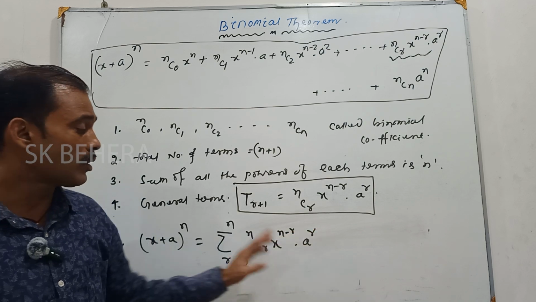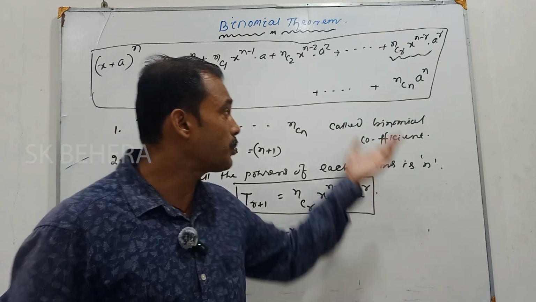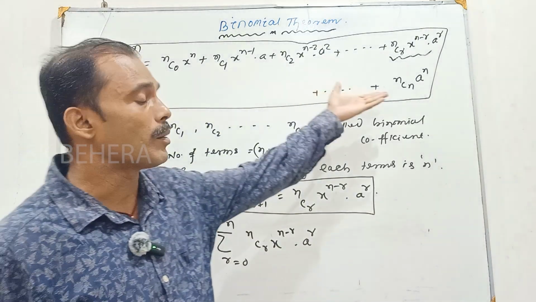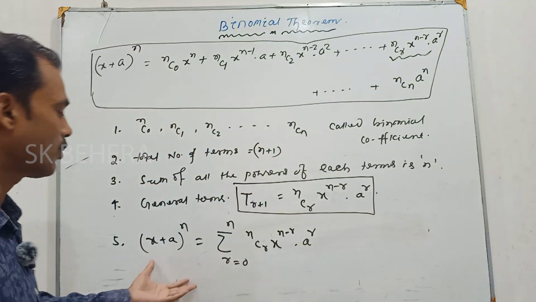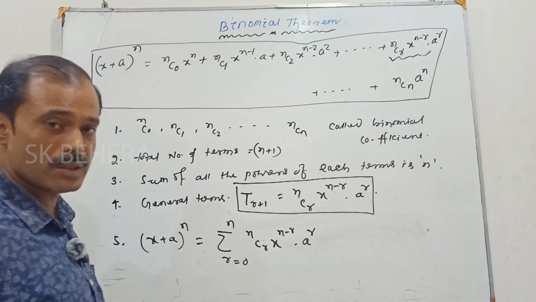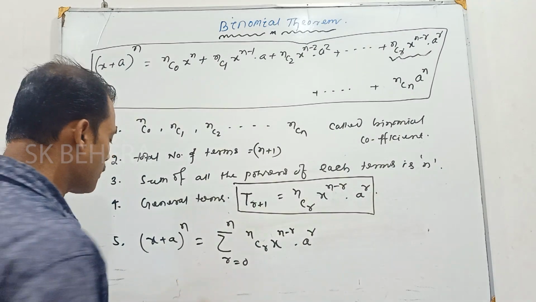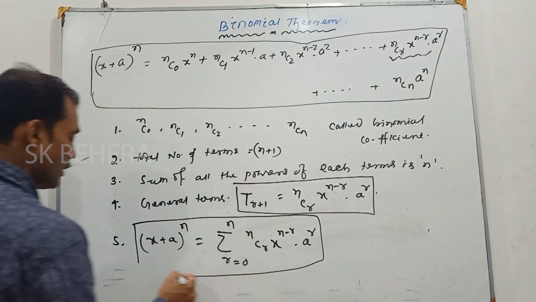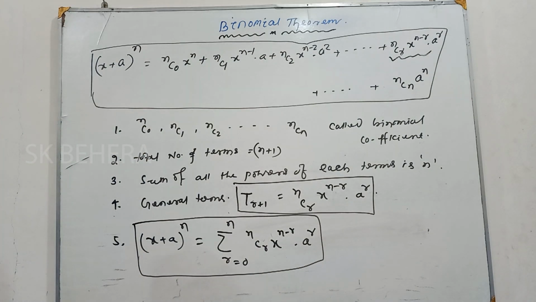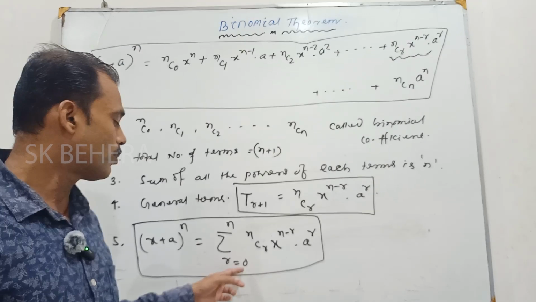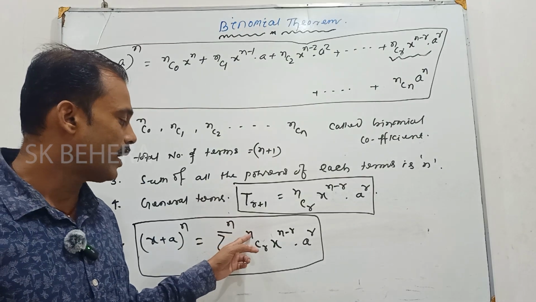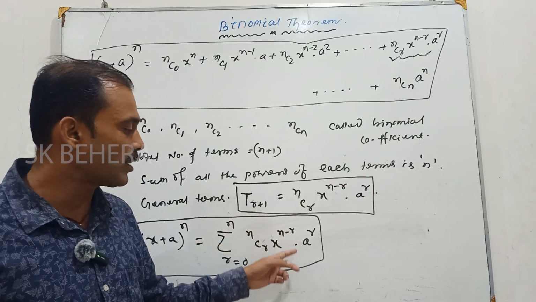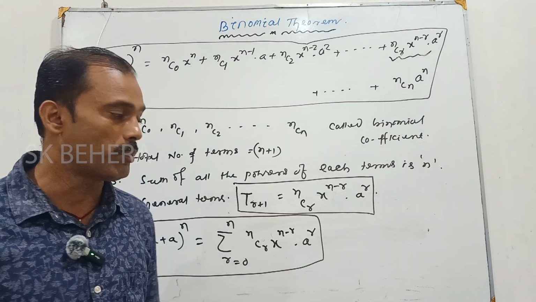So like this you can express this total figure in the summation form, and summation means addition of consecutive terms. That is, the summation of r varies from 0 to n, nCr x to the power n minus r into a to the power r.